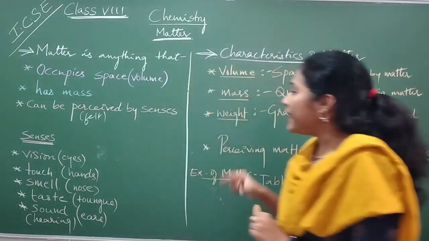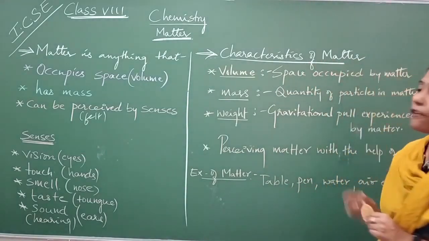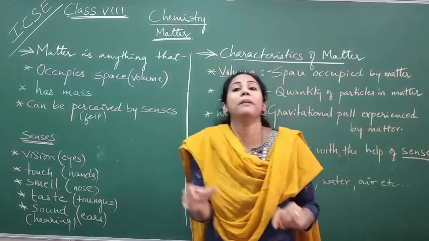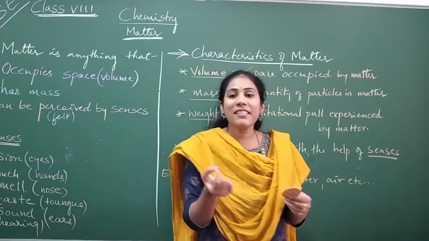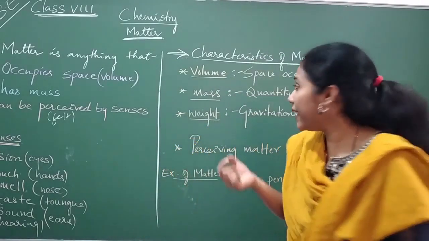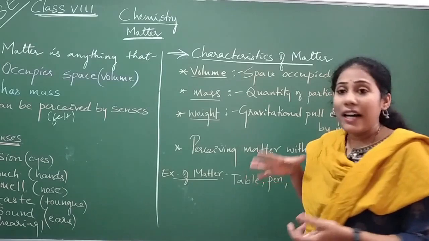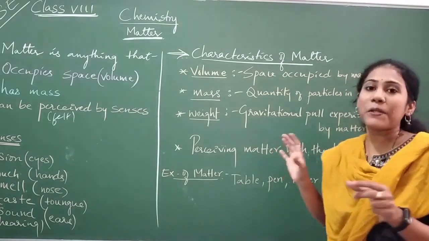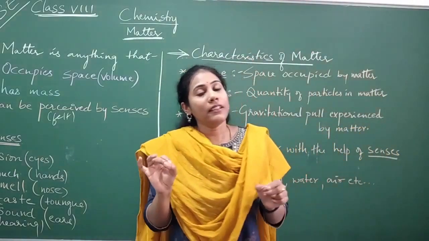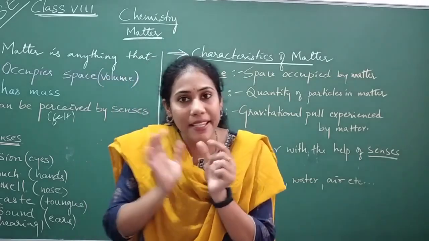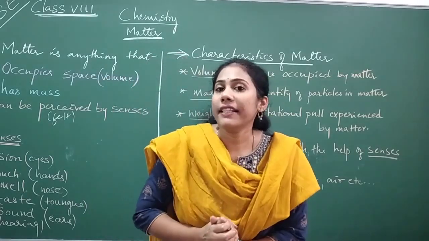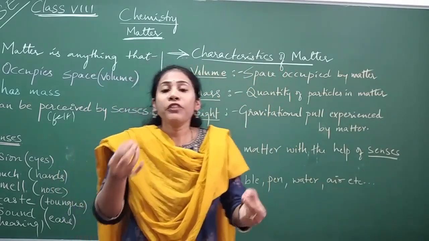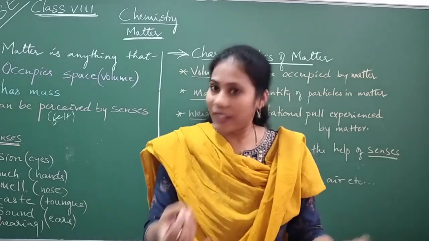Fine. And now let us learn the characteristics of matter. Characteristics, in the sense, properties. So what properties can a matter have? The first property is volume. I have already told you. What do you mean by volume? The space occupied by matter is called volume. Definitely, a matter occupies a certain space in the universe. That itself we call volume. So, volume is one of the properties of matter. One of the compulsory properties of matter is volume.